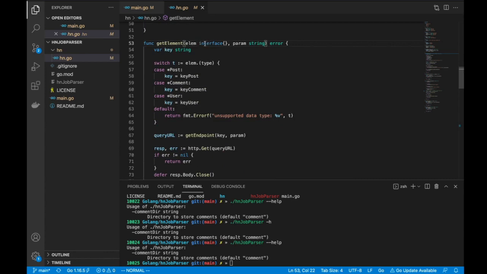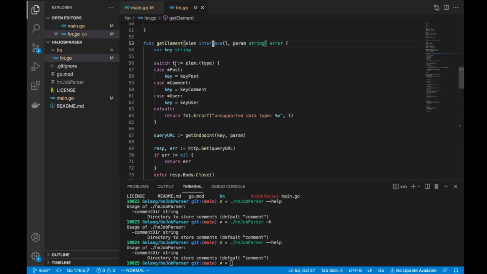So what does get element do? At line 56, it looks at the type of the element. Before I start using it, because what I'm getting here is an empty interface, once I'm inside, the value of LM here is, as you can see, still the empty interface. But if I want to extract the values which are exposed by the concrete type, I need to do the type conversion.